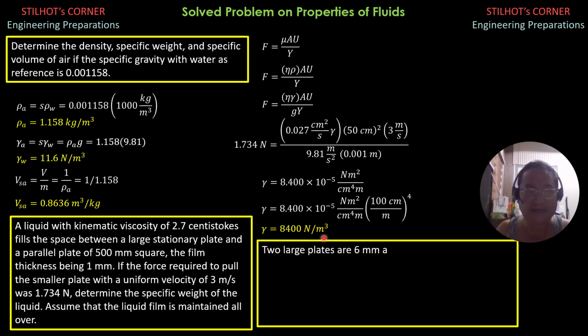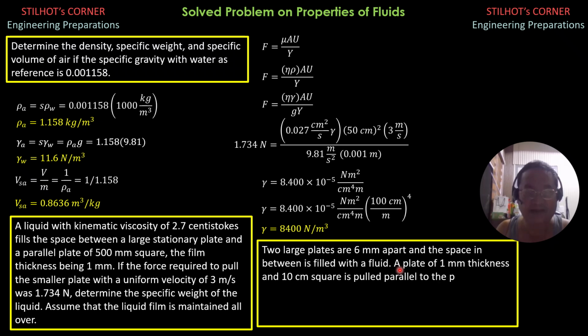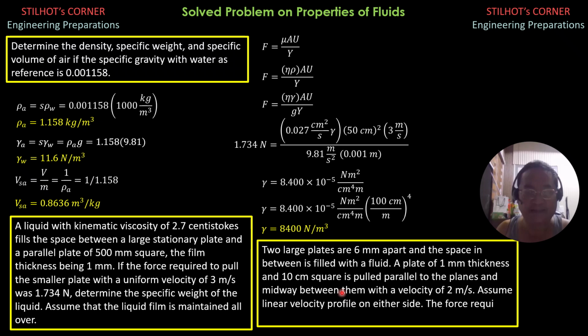Then for the last problem, two large plates are 6 mm apart, and the space in between is filled with a fluid. A plate of 1 mm thickness and 10 centimeters square is pulled parallel to the planes and midway between them with a velocity of 2 meters per second. Assume linear velocity profile, so the fluid is treated Newtonian, so you can use this formula here. On either side, the force required was 0.32 newtons. So determine the viscosity of the fluid.